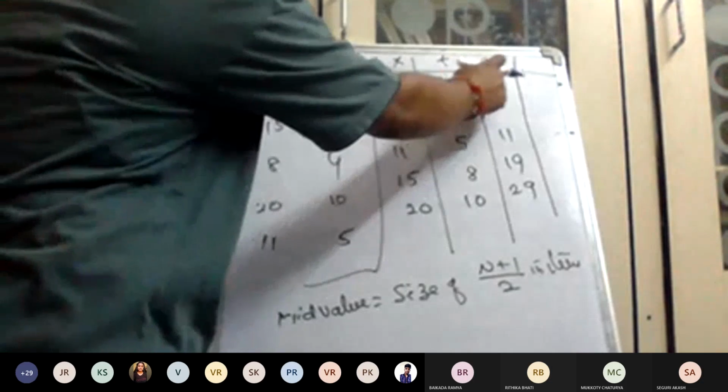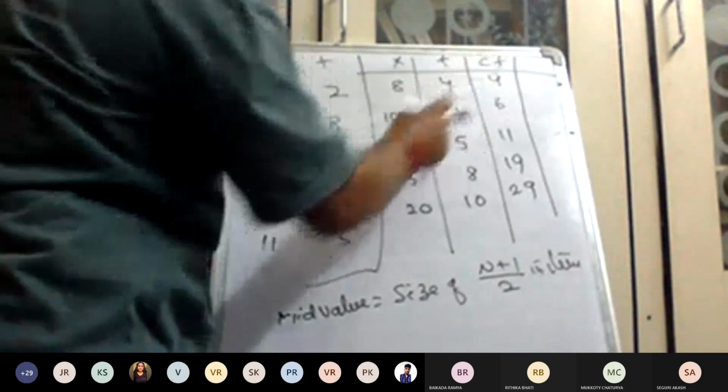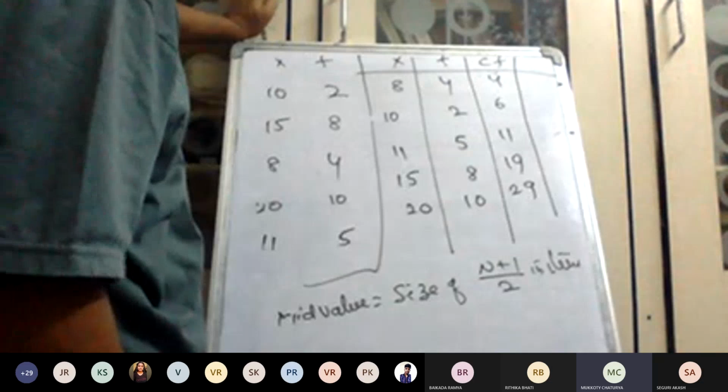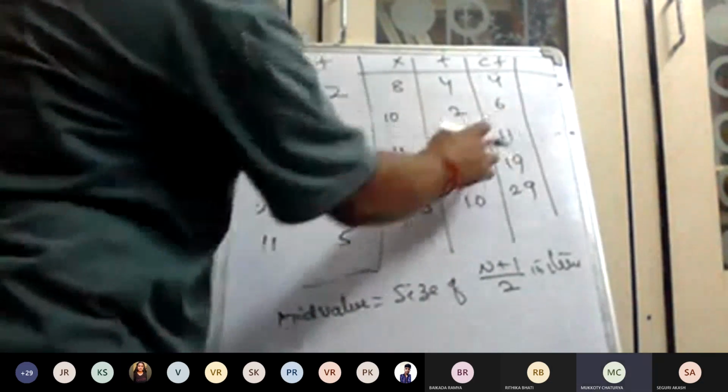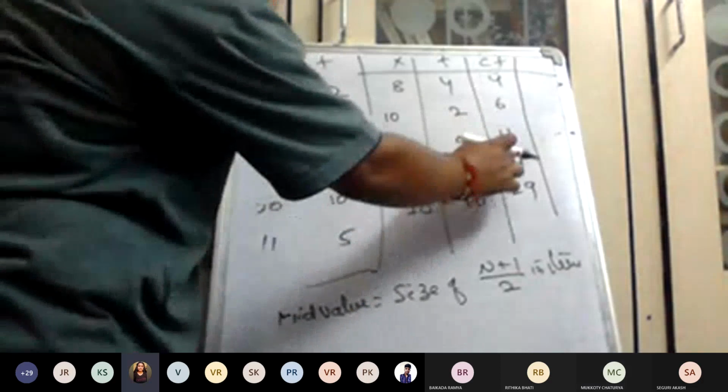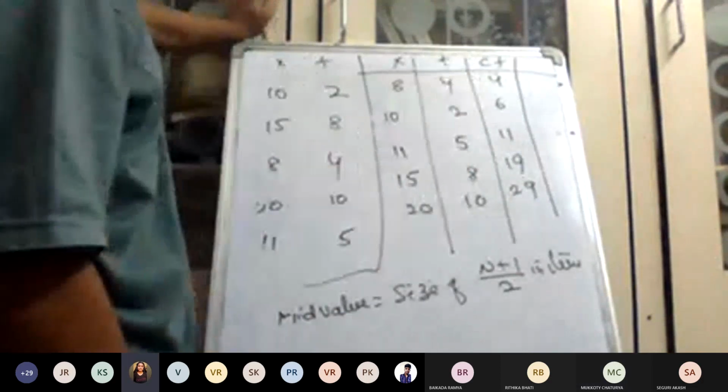Again I am repeating, 4. 4 plus 2, what is the value? 6. 6 plus 5, 11. 11 plus 8, 19. 19 plus 10, 29.